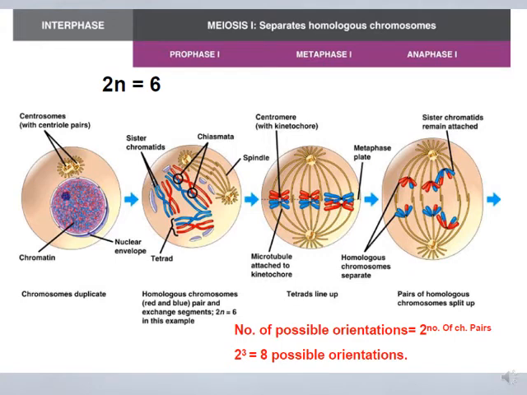Meiosis I separates homologous chromosomes. Meiosis I: prophase I, metaphase I, anaphase I. These are the tetrads that I told you about. Okay, these are the tetrads. Here 2n equals 6. So the number of possible orientations here is 2 to the power of the number of chromosome pairs. How many pairs do we have? 3. So 2 to the power 3 is going to equal 8.